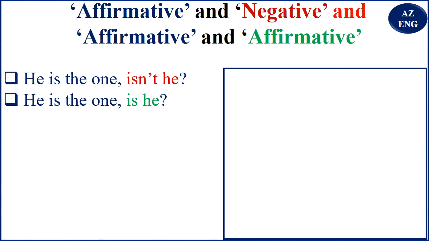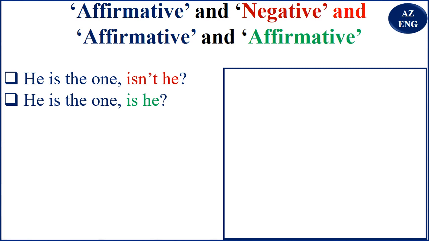He is the one, isn't he? That is the first one. What you are trying to say is that your thinking is true that he is the one. But the second one, he is the one, is he? What you are saying is, you don't know if he is the one or he isn't. I hope you are not confused, and I hope you now know the difference between them.